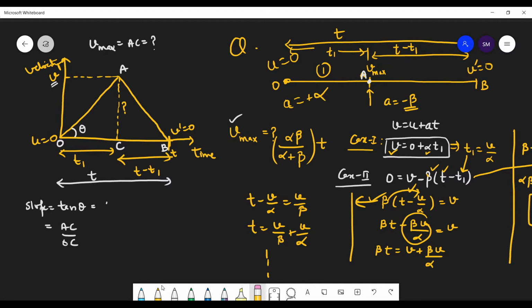What is the acceleration here, from this to this? Alpha. And the acceleration from C to B is beta. So alpha is equal to AC upon OC. Yes or no?